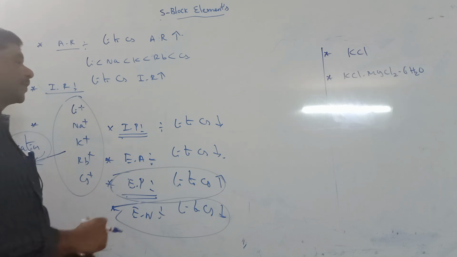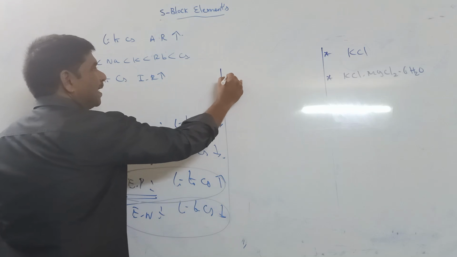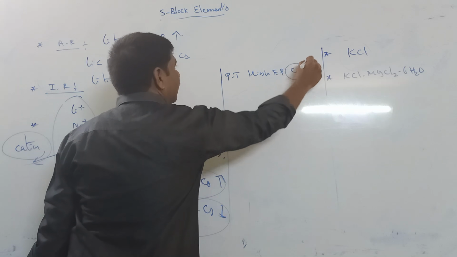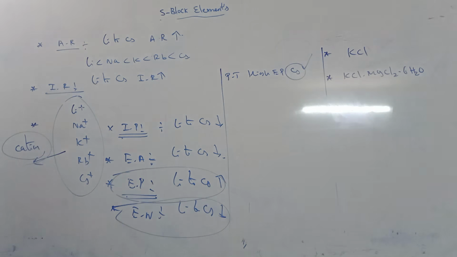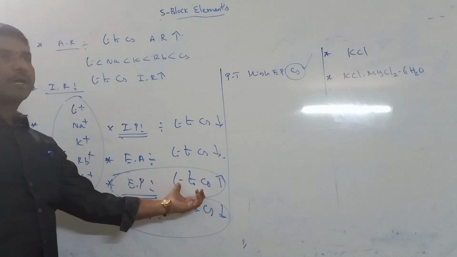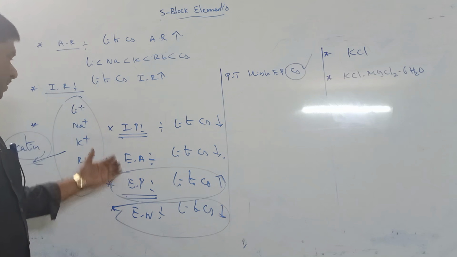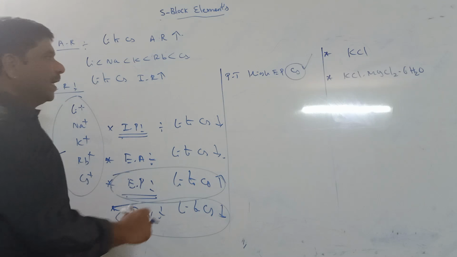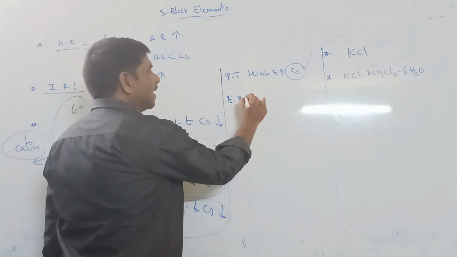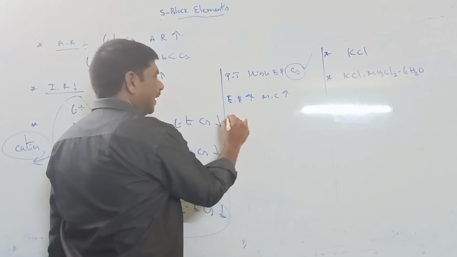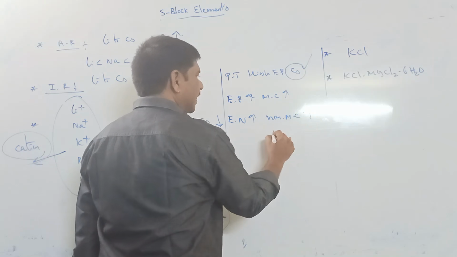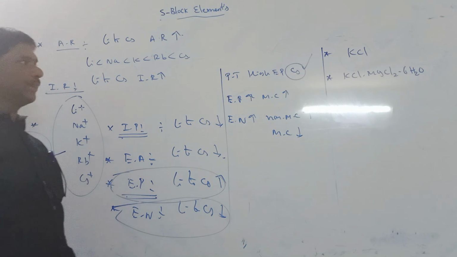In the periodic table, the most electropositive element is cesium, because it has the most metallic character. Electropositivity increases means metallic character increases. Electronegativity increases means non-metallic character increases and metallic character decreases.